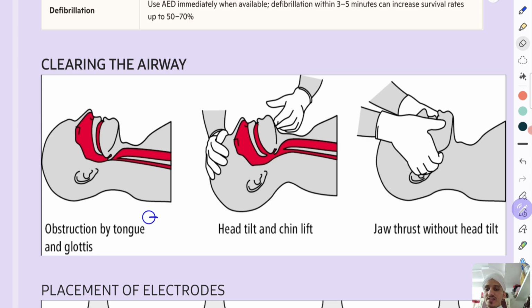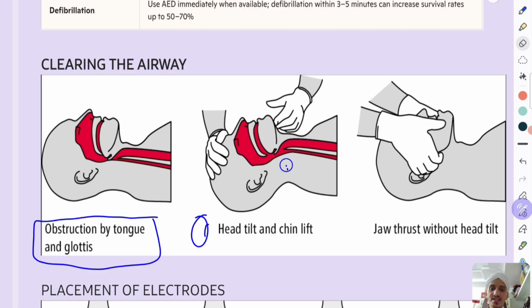The patient will have obstruction by the tongue and glottis, so we first need to remove that by two maneuvers. Number one is head tilt and chin lift: you tilt the head and lift the chin, as shown in this figure. The second is jaw thrust without head tilt.